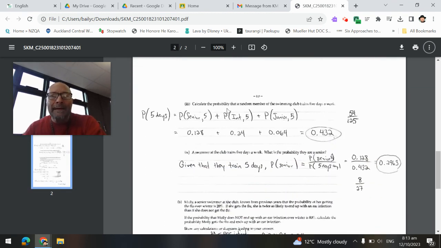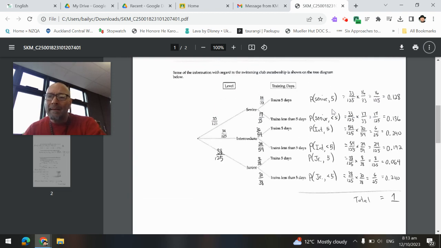On to the other side now. Calculate the probability that a random member of the swimming club trains 5 days a week. Well, looking at our outcomes, how many of these outcomes are a swimmer who trains 5 days a week? We've got the seniors 5 days a week, the intermediates 5 days a week, and the juniors who train 5 days a week.